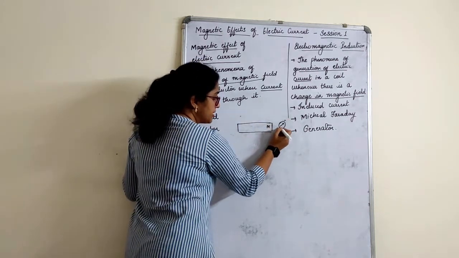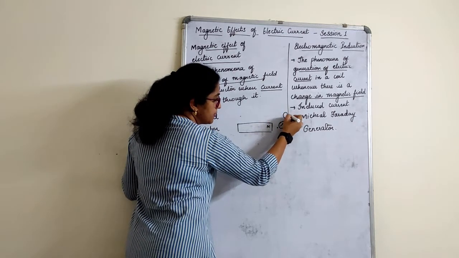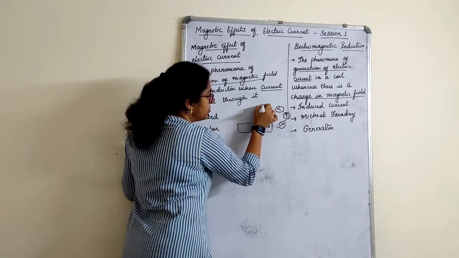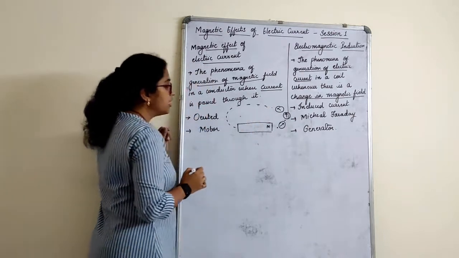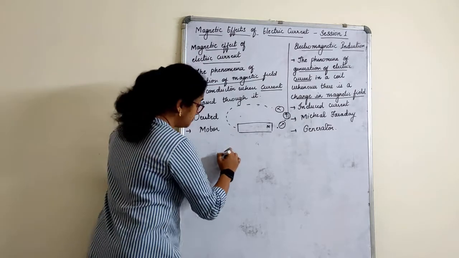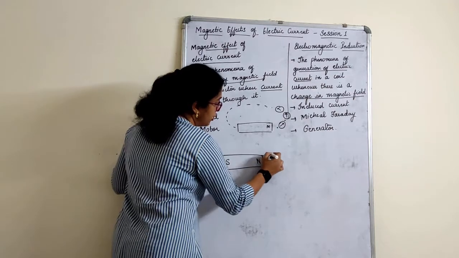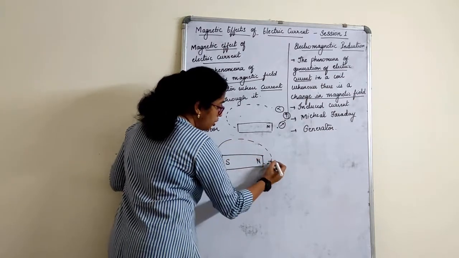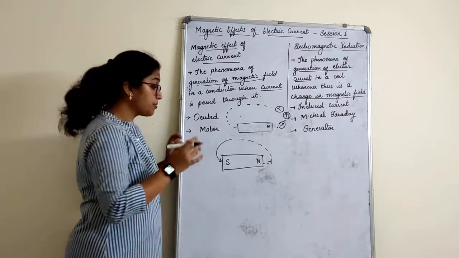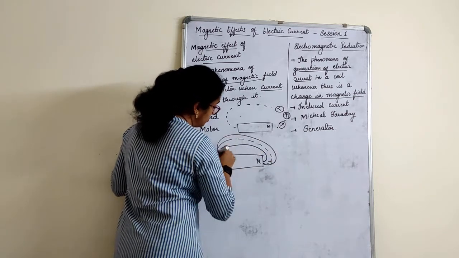So mark these points. Again, this point you have marked, then keep the compass here. The deflection comes like this. Keep it here, it comes like this. So when you go on drawing lines, you get the lines this way. That means a magnet has magnetic field lines arising from the north pole and ending at the south pole. It is constant, it is fixed. All the magnetic lines will arise from north and end at south, right?